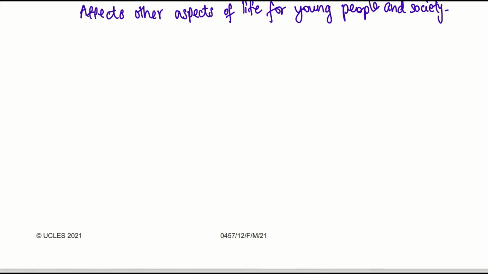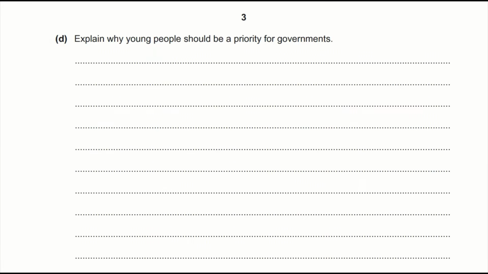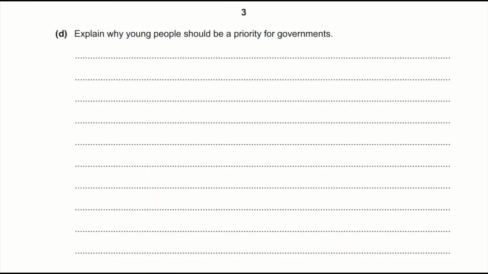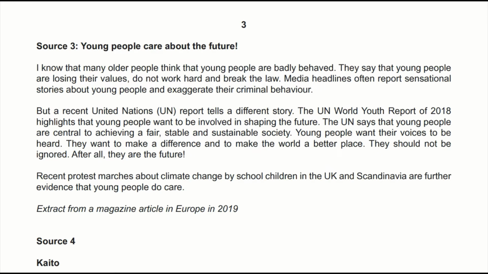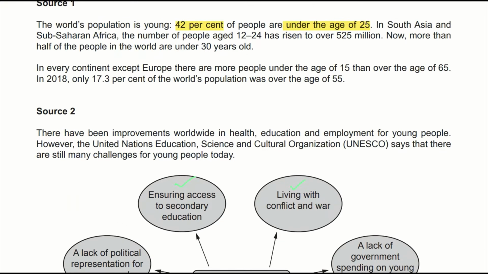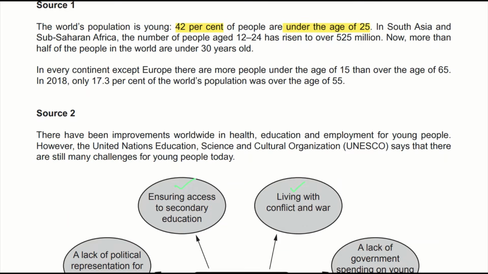Okay, let's move on to the next question. 1D. Explain why young people should be a priority for governments. This question is 6 marks. But don't get scared. You have to cover all the perspectives, for example, global perspective, national perspective, and local perspective. You can even include personal perspective, but all of this shouldn't be from your own side. You should lift it from the insert, but don't just lift it, frame it in your own words, paraphrase it, but do not use any kind of information outside the insert.